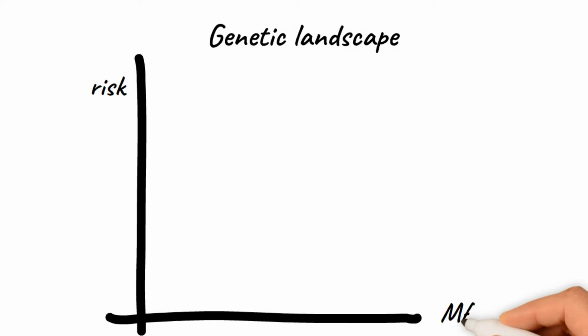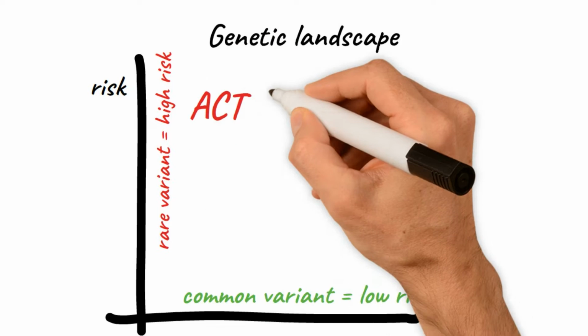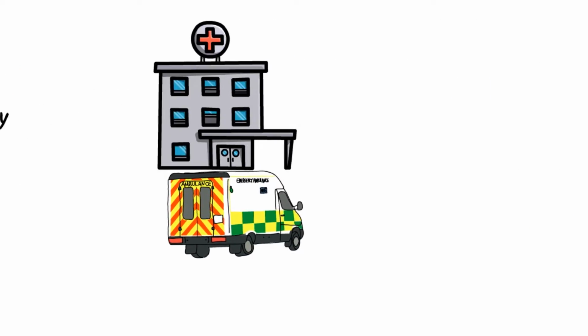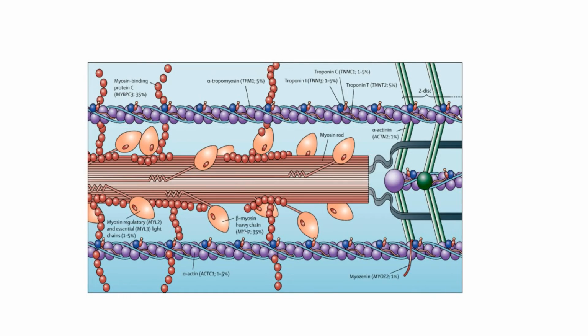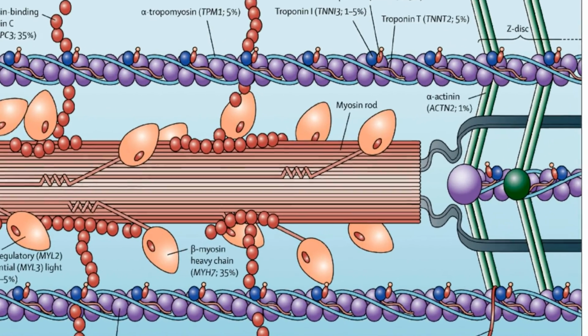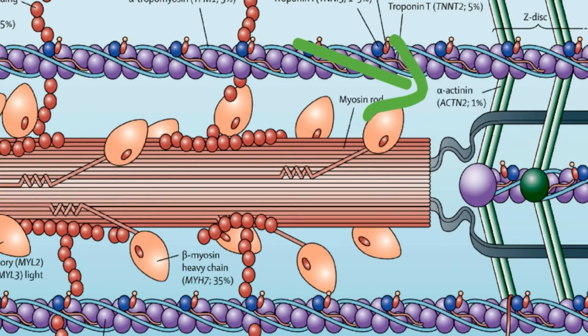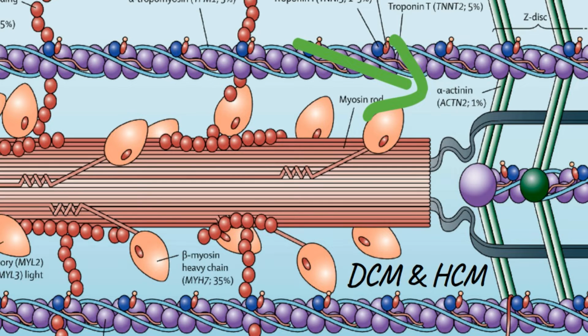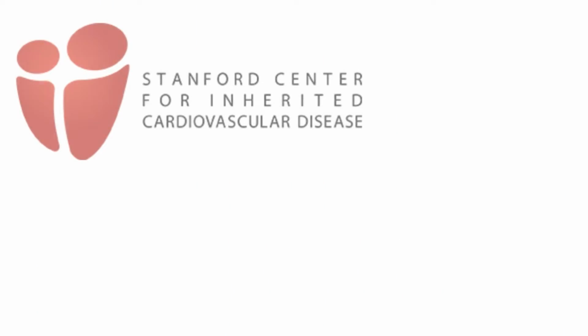As we further elucidate the varied genetic landscape of heritable cardiac disease, mutations in alpha-actinin 2 have been identified in association with arrhythmia, cardiomyopathy, and heart failure. Alpha-actinin 2, encoded by the ACTN2 gene, is a sarcomeric protein that cross-links actin and titin filaments in the Z-disc. Mutations in ACTN2 have been associated with dilated and hypertrophic cardiomyopathy, but how disease develops is still emerging.